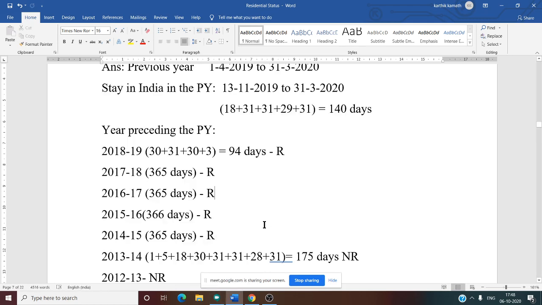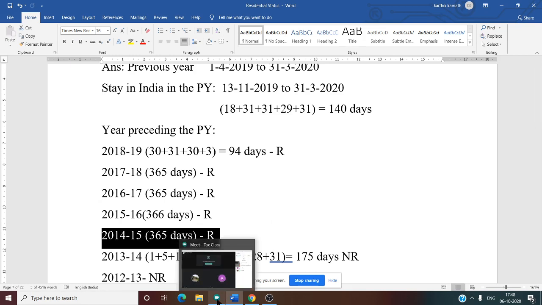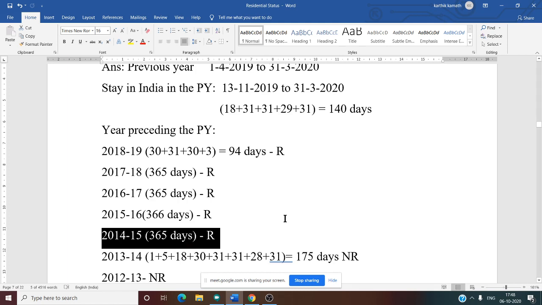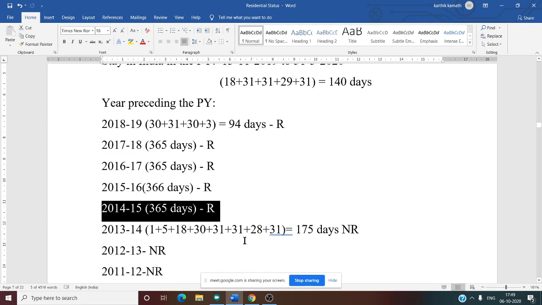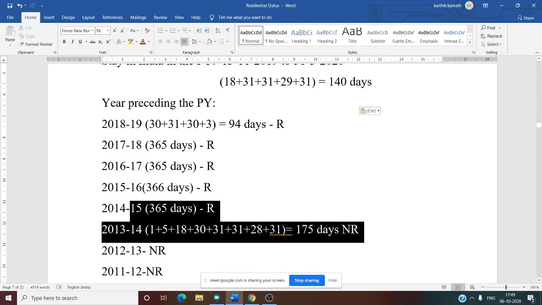Now year 2014-15. Why have we written R, 365 days? He was in the country for the whole year. That means he was there in India for more than 182 days. After that, you need to see whether he was more than 182 or less than 182. Is this clear? Yes, sir. Now he is more than 182, that is why R. So now next, 2013-14. Why NR?